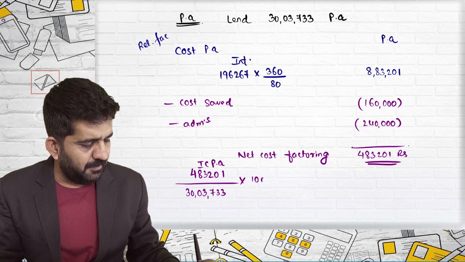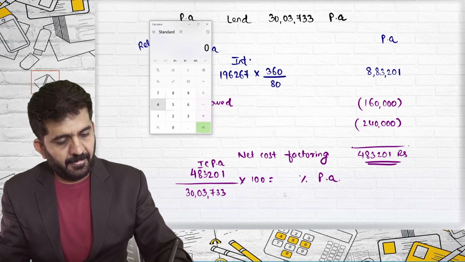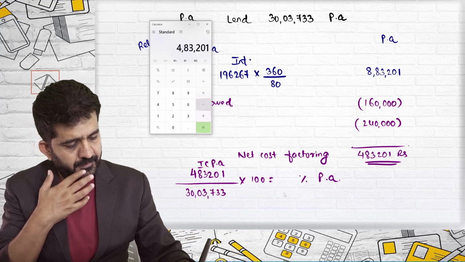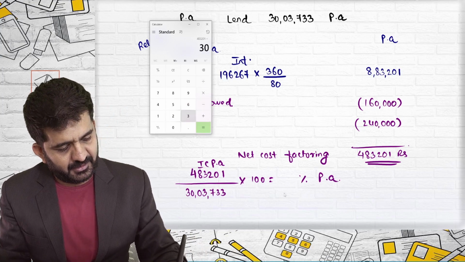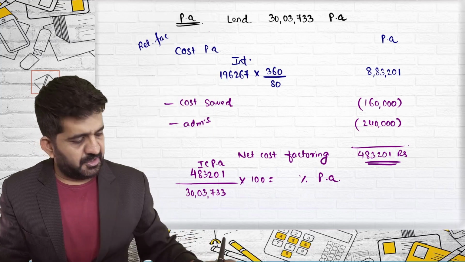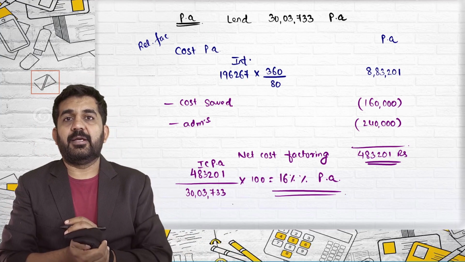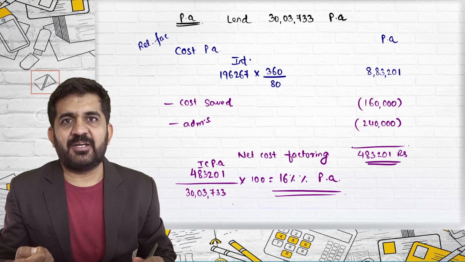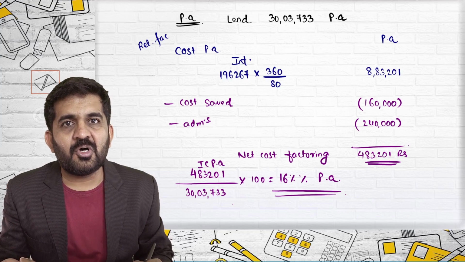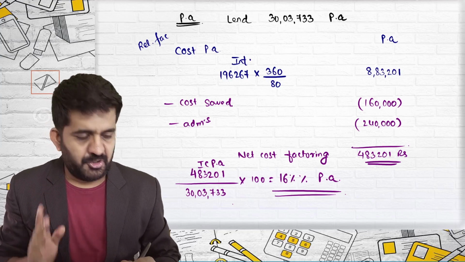So my answer will be in percentage per annum, which is 483,201 divided by 30,03,733, which is 16% per annum. What is the 16% per annum cost? It is interest cost plus the cost of covering my bad debt and administration.